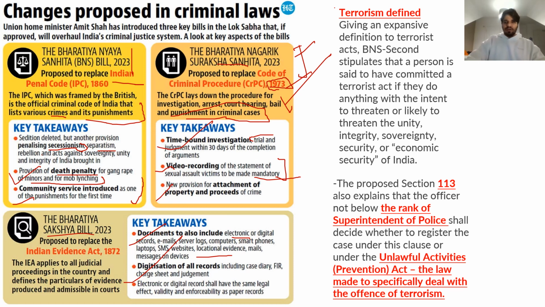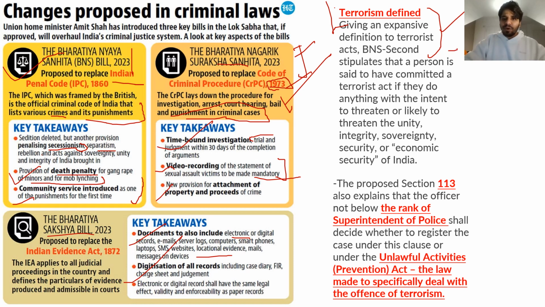Now, we need to understand what has been incorporated into the new Act of Bharatiya Nyaya Samhita. For the first time, the Terrorist Act was defined. Earlier in the IPC, there was nothing like a Terrorist Act, right?